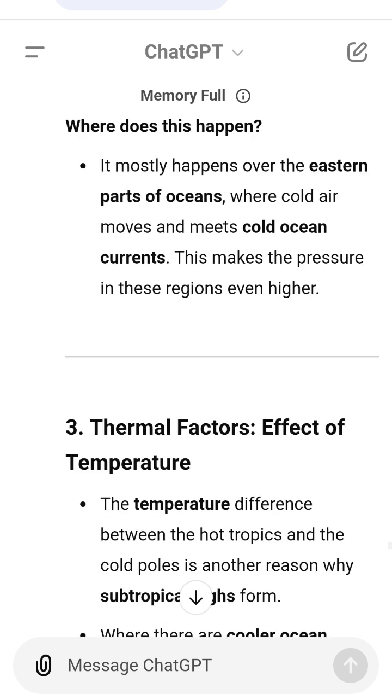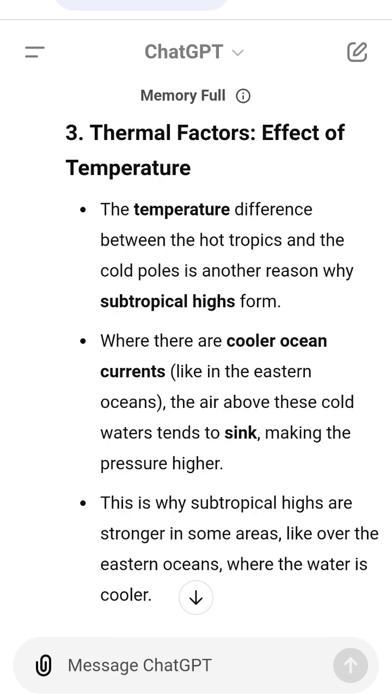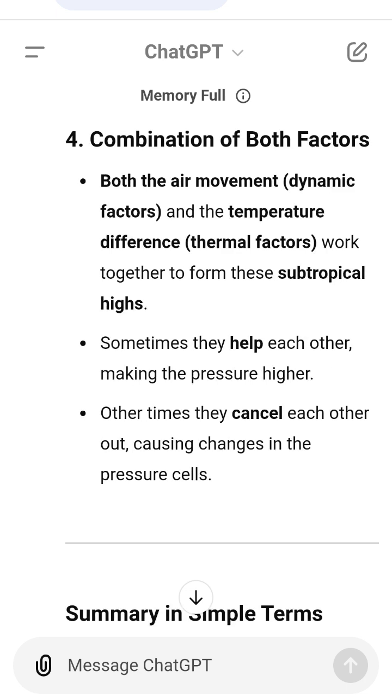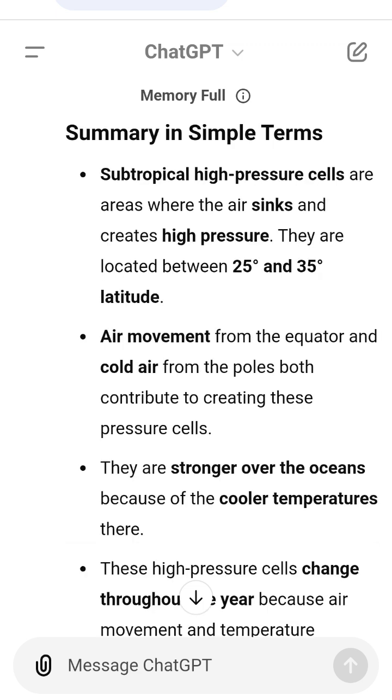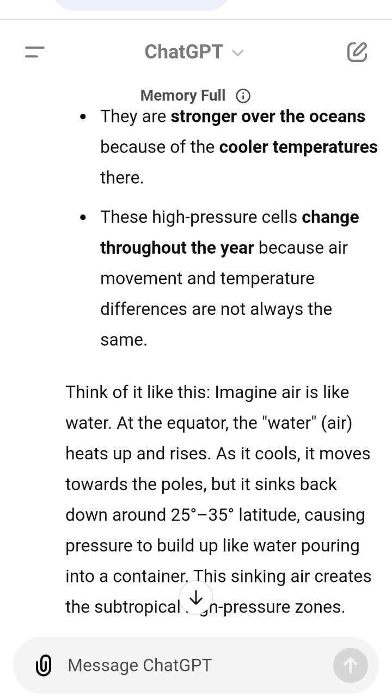Think of it like this. Imagine air is like water. At the equator, the water, air, heats up and rises. As it cools, it moves towards the poles, but it sinks back down around 25 to 35 degrees latitude, causing pressure to build up like water pouring into a container. This sinking air creates the subtropical high-pressure zones.